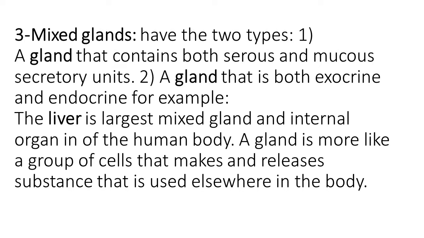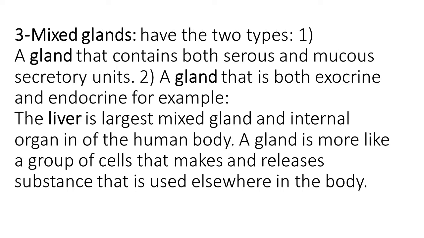Number 3. Mixed glands have the two types. Number 1, a gland that contains both serous and mucous secretory units. Number 2, a gland that is both exocrine and endocrine. For example, the liver is the largest mixed gland and internal organ of the human body.